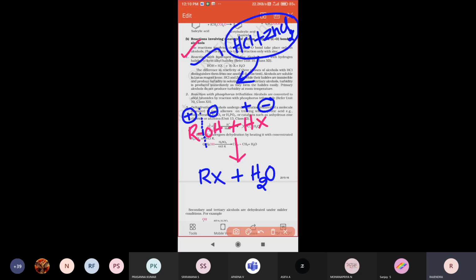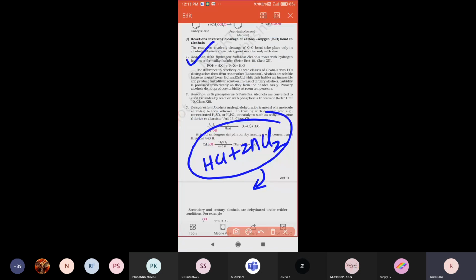By using this Lucas reagent, we are identifying the type of alcohol, whether it is a primary alcohol, a secondary alcohol, or a tertiary alcohol. That is the purpose for which we use this Lucas reagent. Tertiary alcohols will very fast produce turbidity compared to secondary alcohols and compared to primary alcohols.